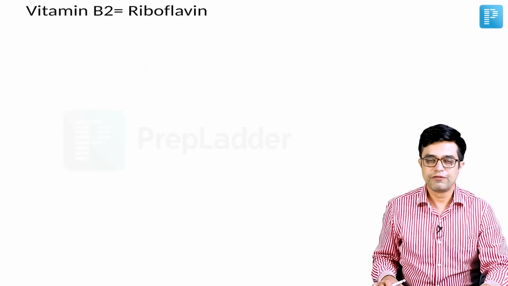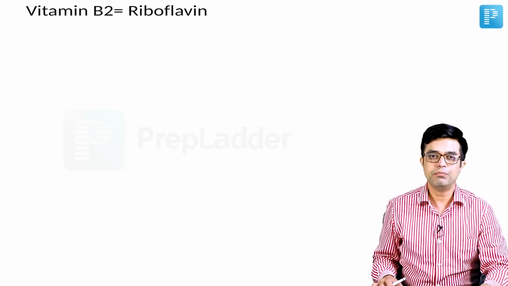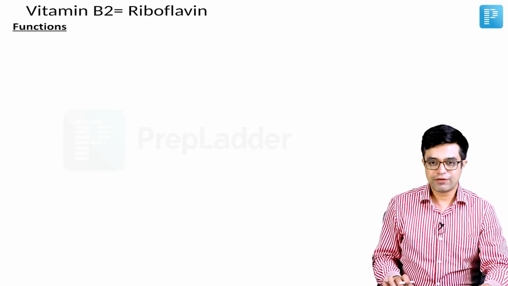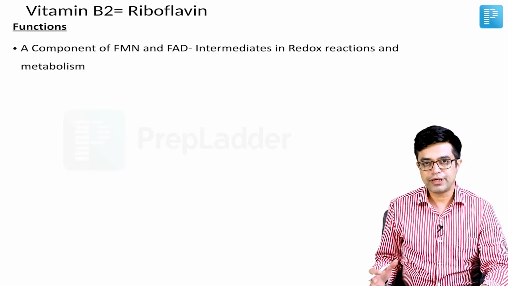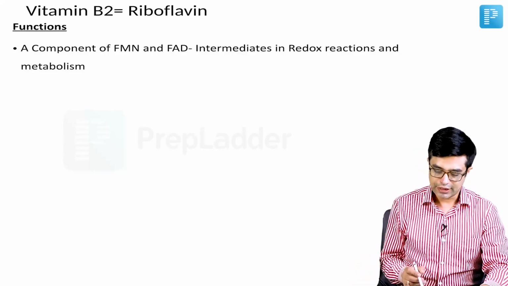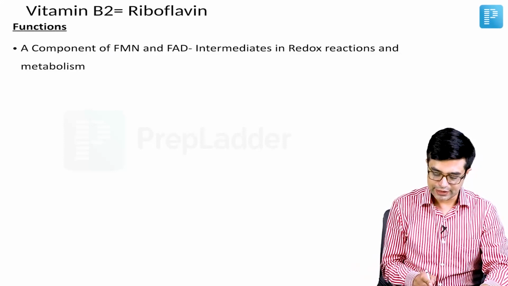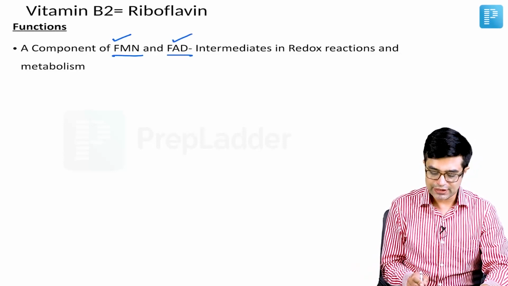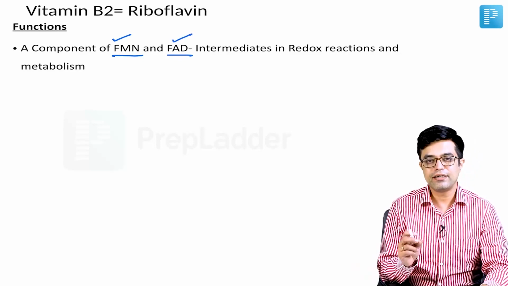The next water-soluble vitamin we will be discussing is vitamin B2, that is riboflavin. What is the function in body? Riboflavin forms two very important intermediate nucleotides. One is FMN and second is FAD. FMN stands for flavin mononucleotide and FAD stands for flavin adenine dinucleotide.